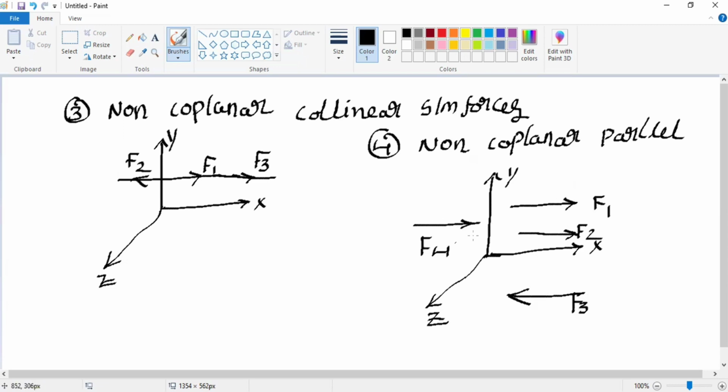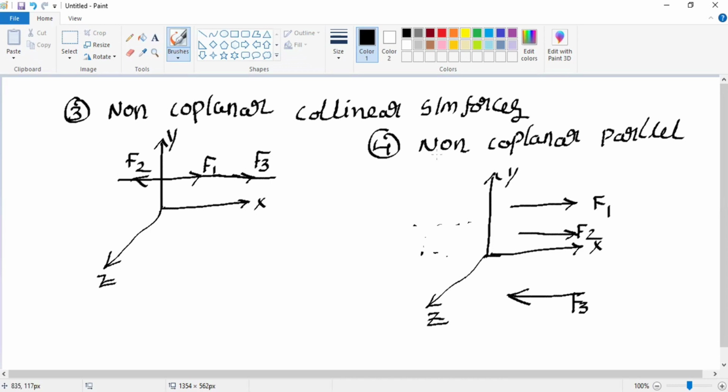If you observe, all four forces are parallel to each other. Let us eliminate this F4. These three, F1, F2, F3, are parallel to each other, but placed in different planes. These types of forces are the non-coplanar parallel system of forces.